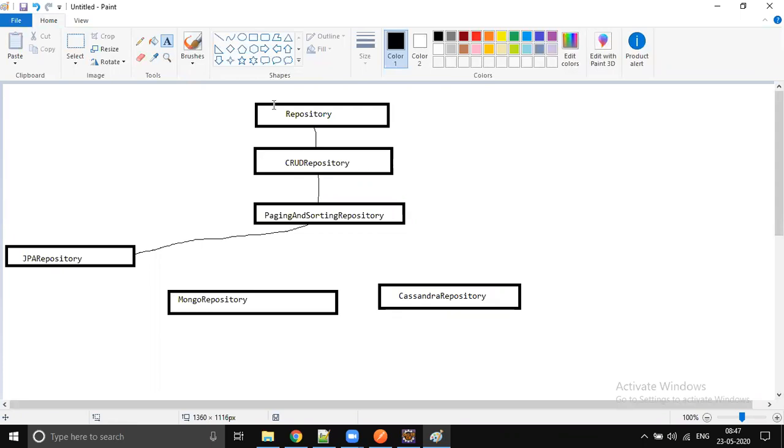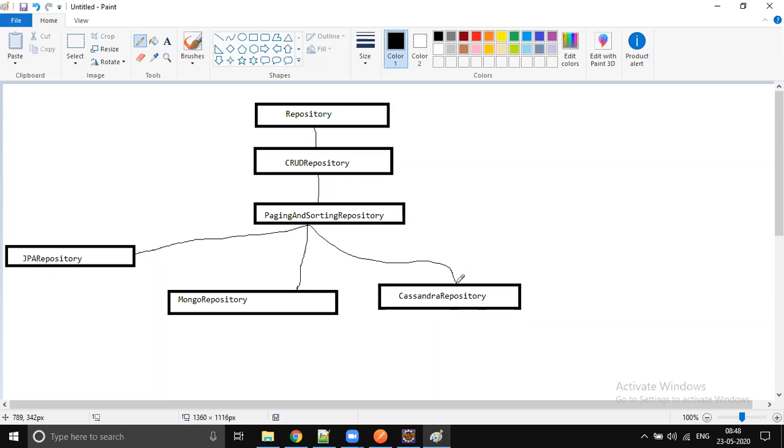If your intention is connecting to a Neo4j graph database, then use Neo4j. If you want to connect to Couchbase, some NoSQL DB, then you can connect. So there are different implementations available. Till now we have a straight line: repository, CRUD repository, paging and sorting. That is common for all.